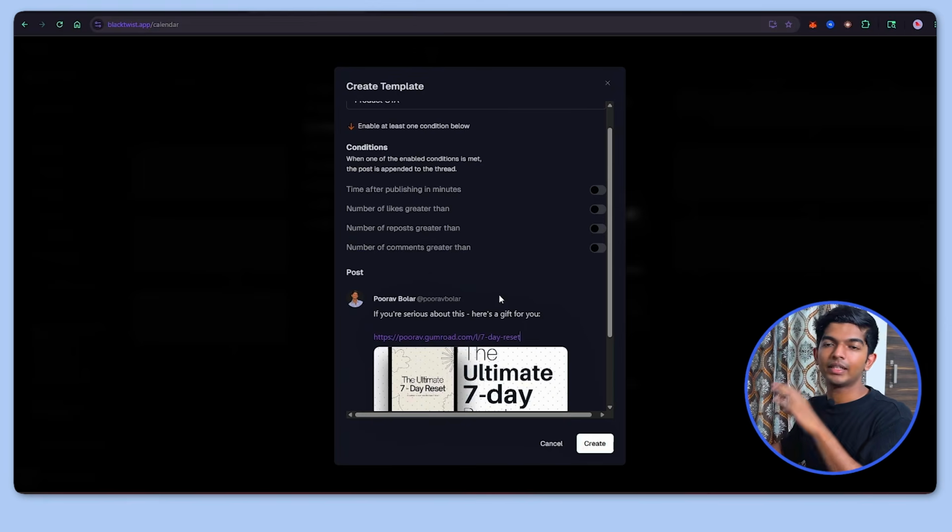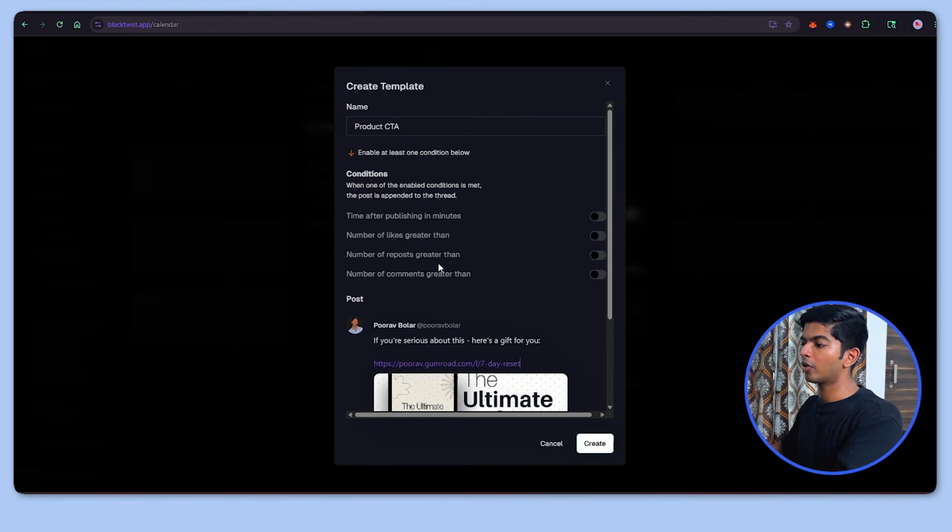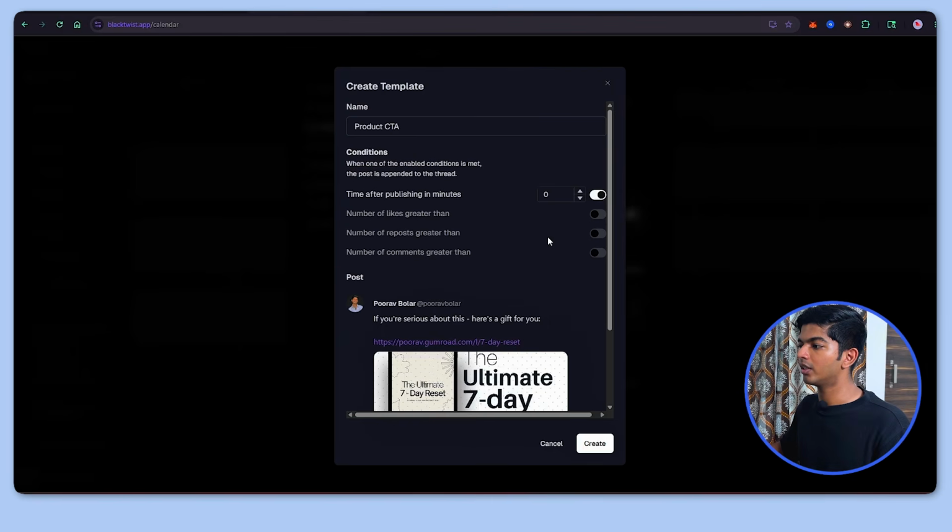Now let's set up a trigger. So you can set up triggers for multiple occasions. So we have likes, reposts, comments. I usually keep it at time. So time after publishing in minutes, I'm going to turn it on and I'm going to set to 1. So that means whenever the post is scheduled, 1 minute after that, this follow-up is going to be attached at the end of the post. This is so cool. It literally automates every part of the post, so I don't have to worry about anything.